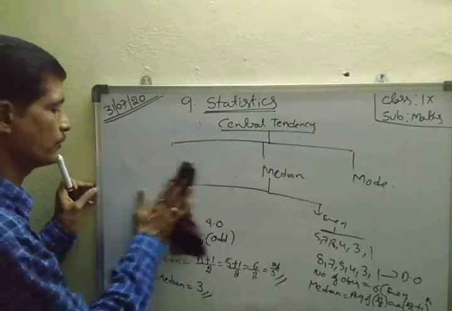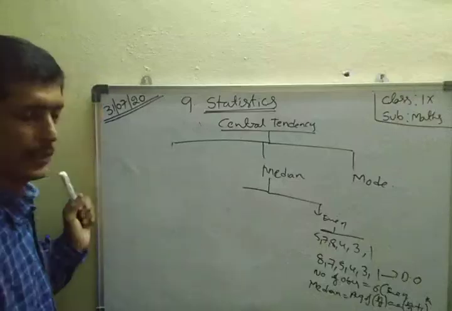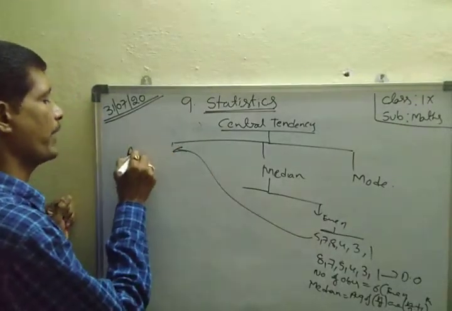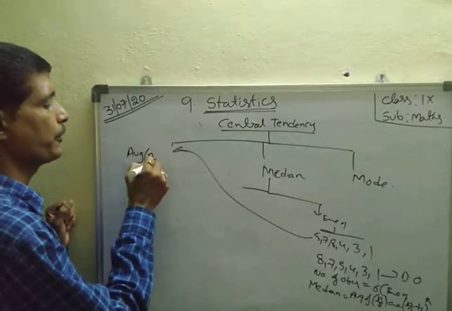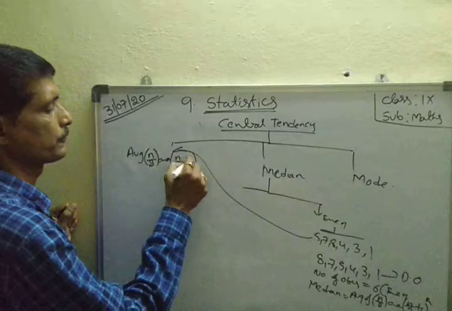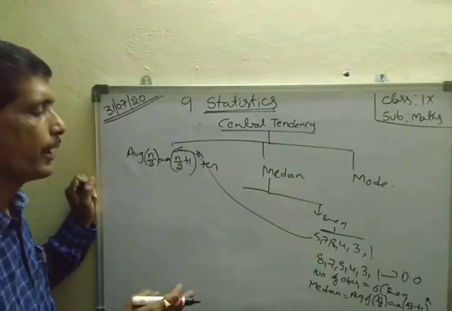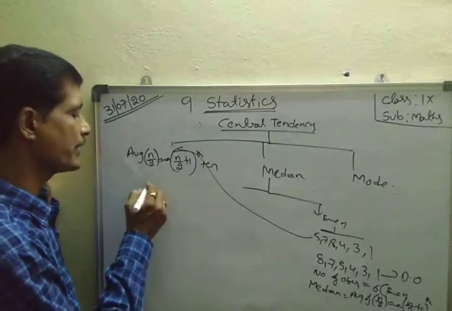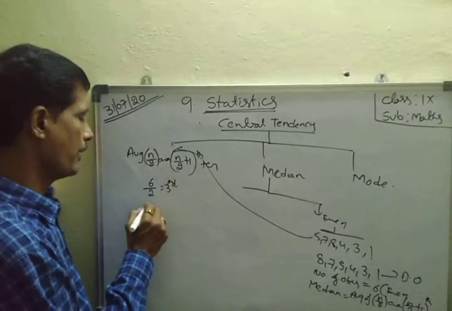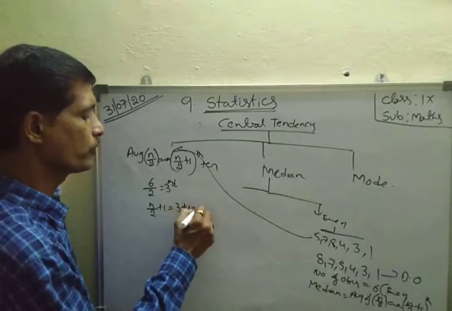Median equals the average of the n by 2 and n by 2 plus 1th terms. Average means again mean only. Here n is 6. Therefore 6 by 2 is the third term. n by 2 plus 1, that is 3 plus 1, is the fourth term.